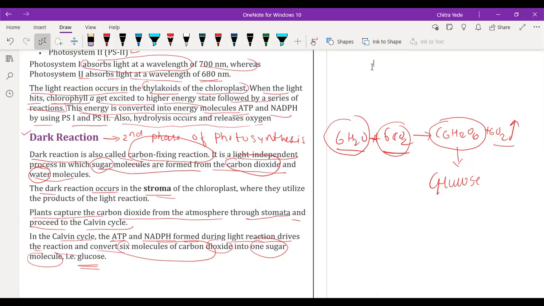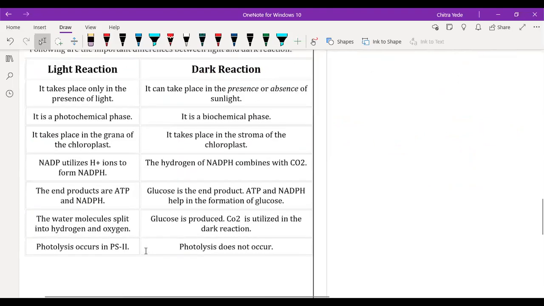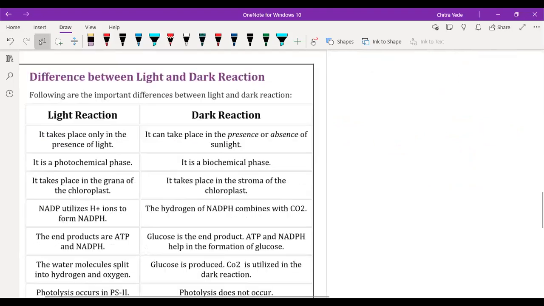Okay, beta. So I'm going to disconnect the session, then we will rejoin to complete our next part, and the next part will be the difference between light reaction and dark reaction. Okay, okay, sir. So let me disconnect, then we will rejoin again. So everyone do join the class within a minute. Okay. Okay, sir. Yeah.